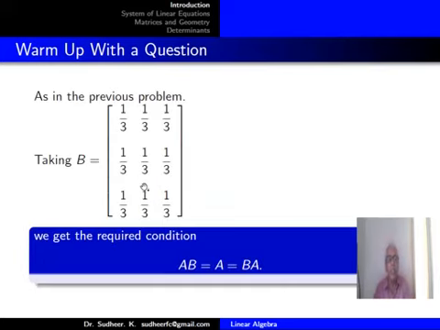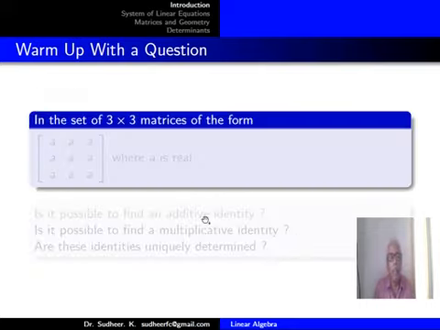Another choice is B equal to the matrix with all entries 1 by 3. That of course is symmetric, and the other conditions, row sum and column sum equal to 1, will be satisfied. So that matrix also will satisfy the condition AB equal to A equal to BA.